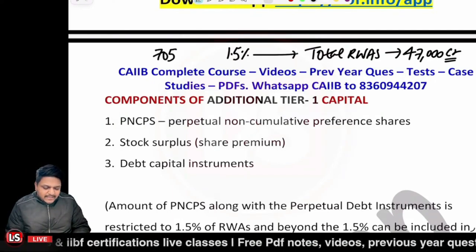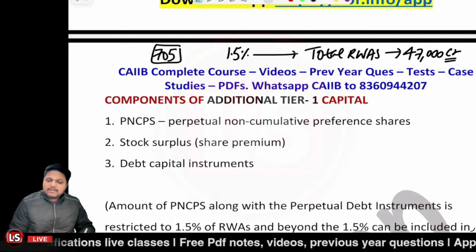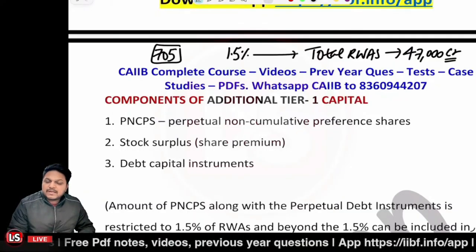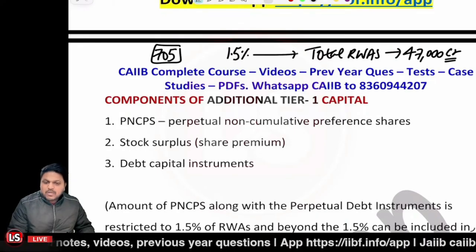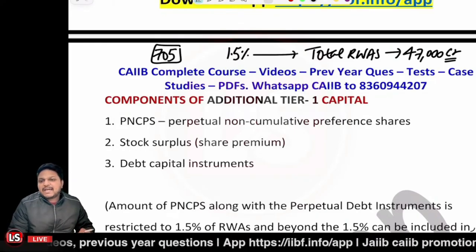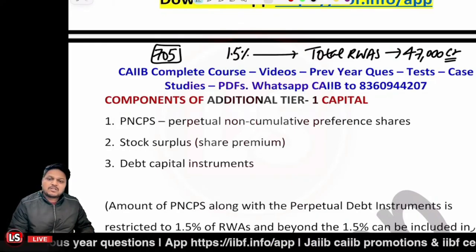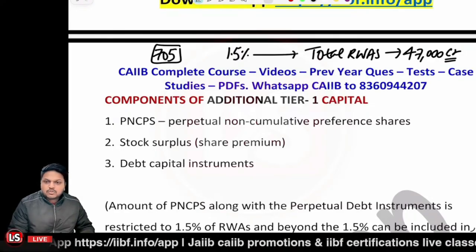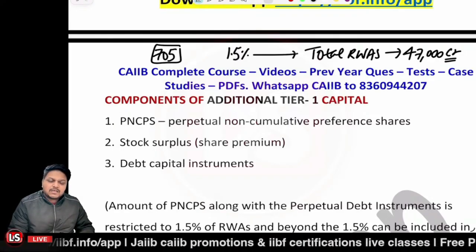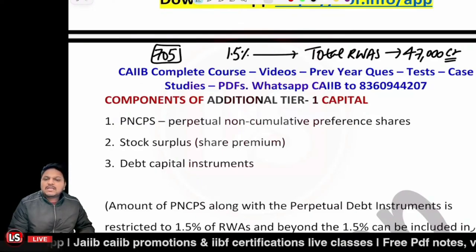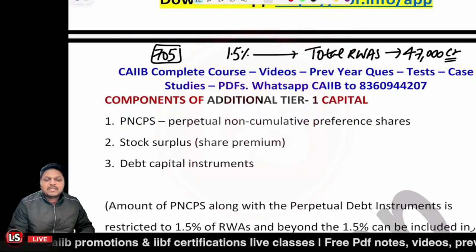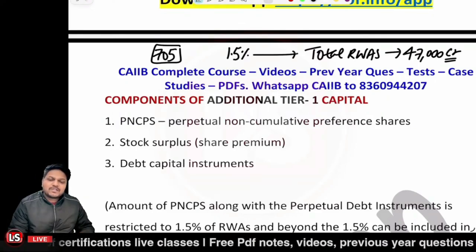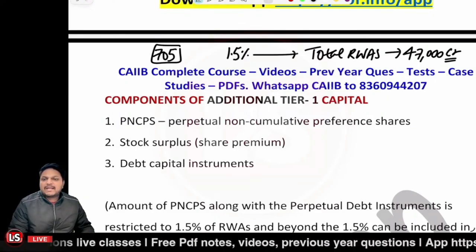Maximum amount that can go toward the additional tier 1 capital in this scenario will be 705 crores, not more than that. If you are having any surplus amount of the PNCPS or the share premium, then it will be counted toward the tier 2 capital. So any amount which is exceeding, that will be counted toward the tier 2 capital and cannot be a component of the AT1. So AT1 can be maximum 1.5% of the total risk-weighted assets, right?